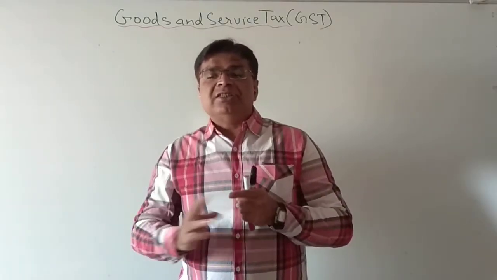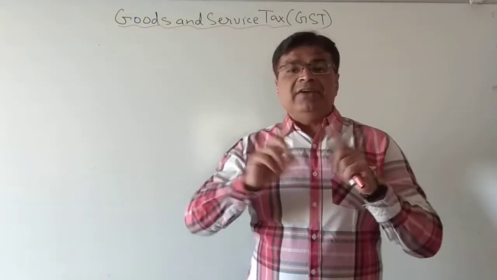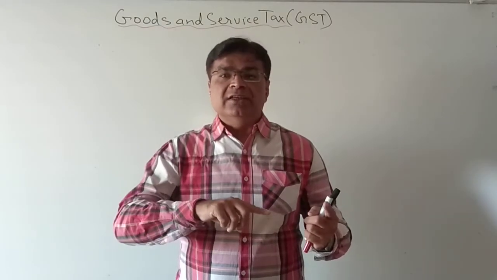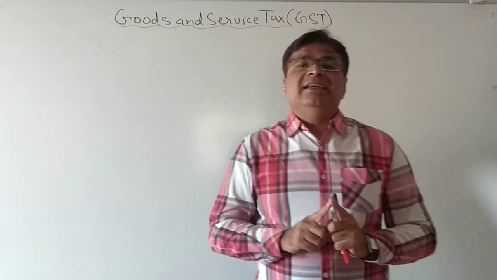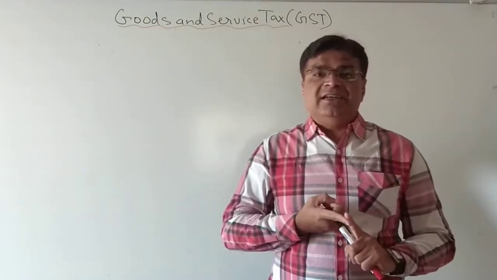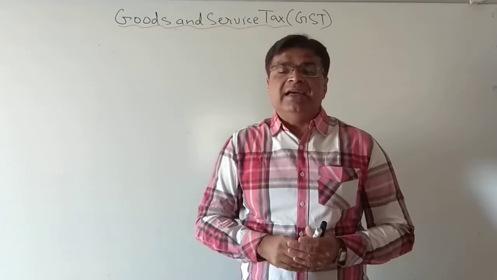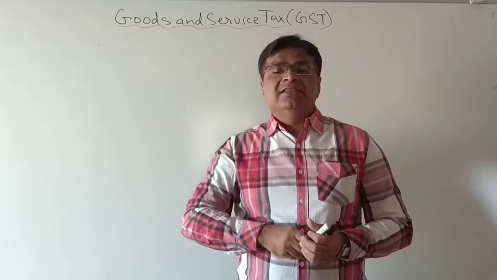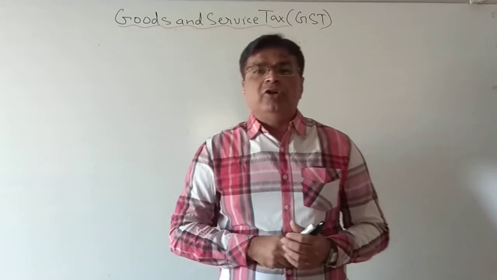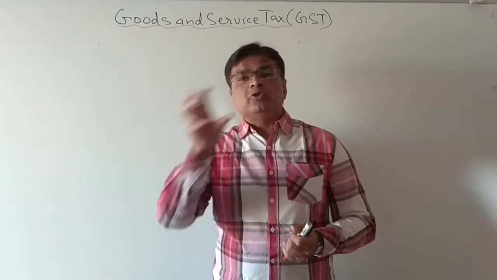Interstate means I am purchasing something from Rajasthan and I am selling in Gujarat. So it is between 2 states. Both are different states. One is Rajasthan and one is Gujarat. So if the business is taking place in interstate, then the whole tax goes to the central government, and that tax is called IGST. Okay, integrated tax system. That is called integrated tax system, IGST. So the whole tax goes to the central government.